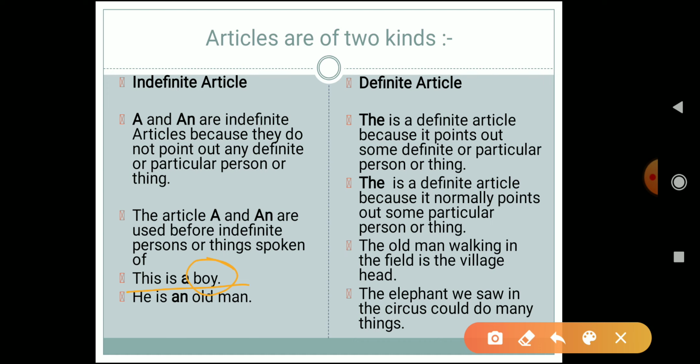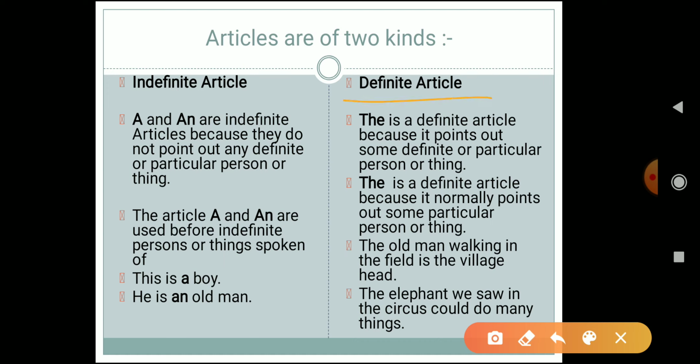He is an old man. So over here, an is your indefinite article, which is referring to an old man. It can be anyone. Now the next thing which you have to see is the definite article.